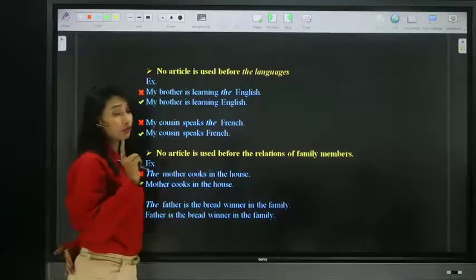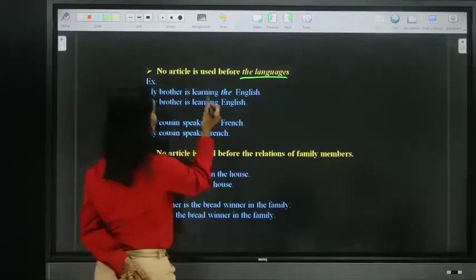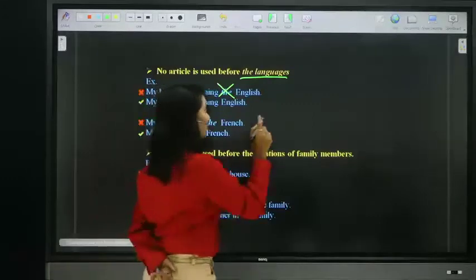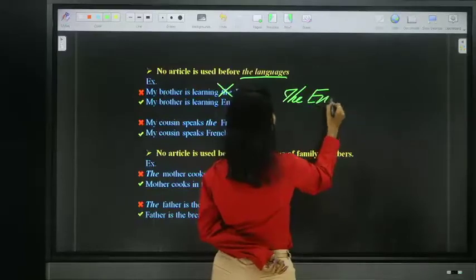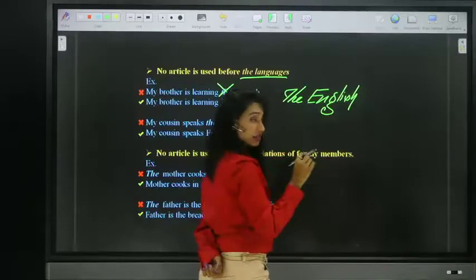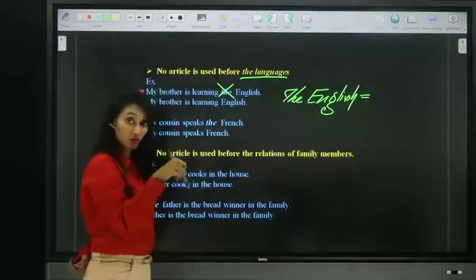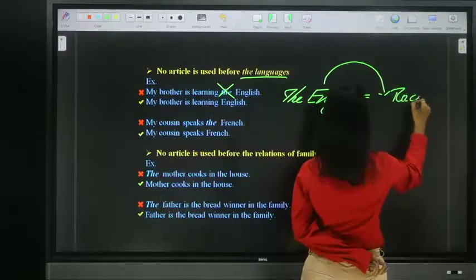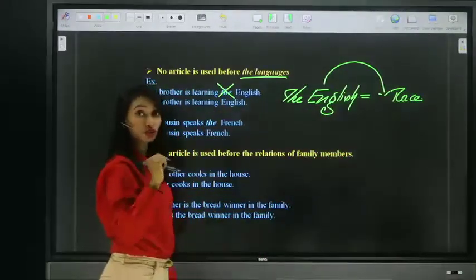No article is used before the names of languages. You cannot say, my brother is learning the English. Because of the very reason, when you place the article the before the language, it means the people of that language. When you say the English, that means the English people. The people, the race, you're representing the race. So you are representing the entire race of English. So here we are not learning the race, we are learning the language. So do not use article.